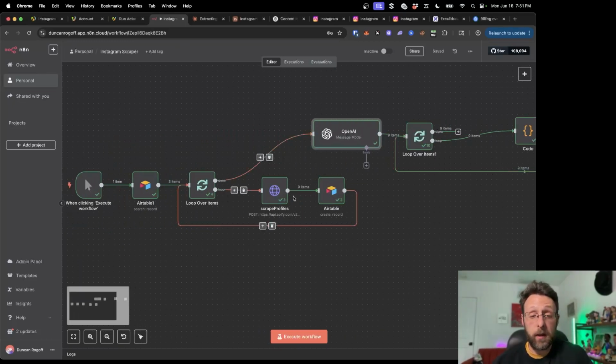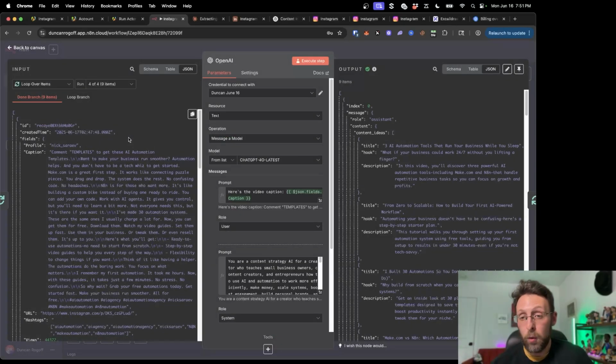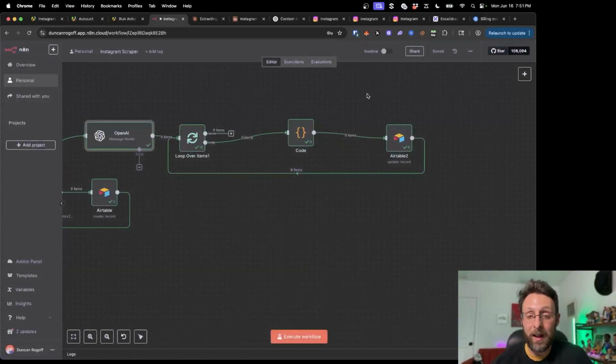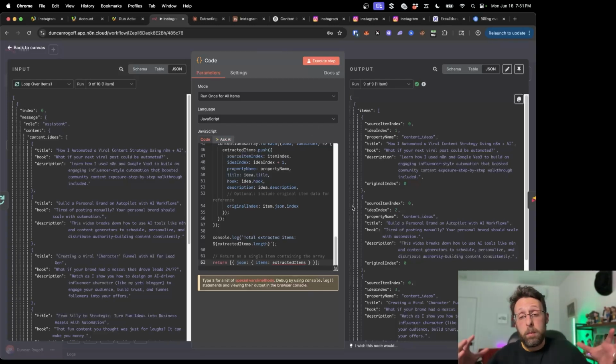And just like we did here with the profiles, we're actually going to loop over each of the 9 items, so each of the posts that we scraped. For each of the posts, we've generated 5 new content ideas. No matter what format ChatGPT is outputting, we're using this code node to unify it to create a predictable format of title, hook, description.